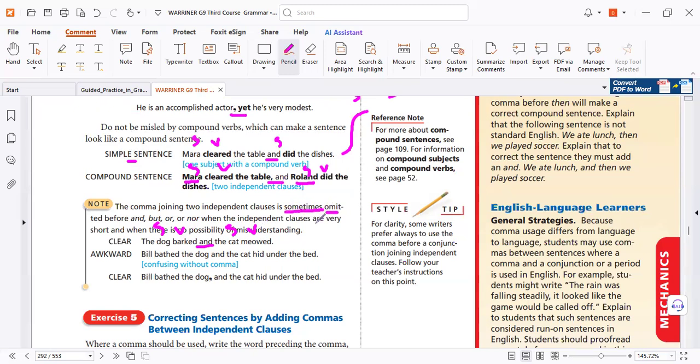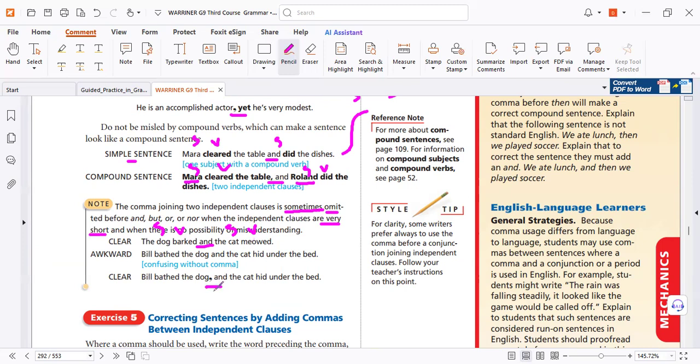Sometimes it's deleted. If the two clauses are short, look, very short. Very short means two words. You can delete the comma. But don't worry, in the test, we'll test you for long clauses, so you need a comma. But follow the rules. Too short, you can delete the comma.